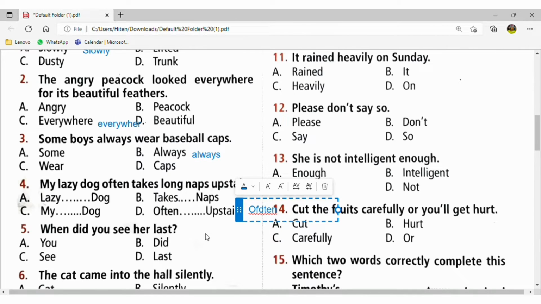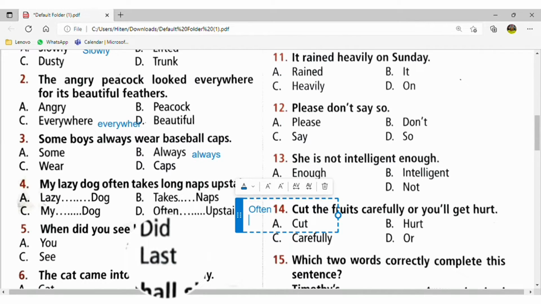Let's move to the fifth question. Okay, when did you see her last? Means आपने उसको कब देखा? तो आपने उसको कब देखा? कब means always we will use as a adverb of the time. So that will be the last. Last will be the adverb.